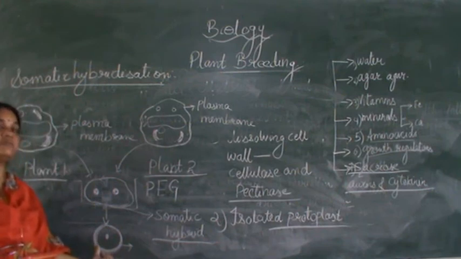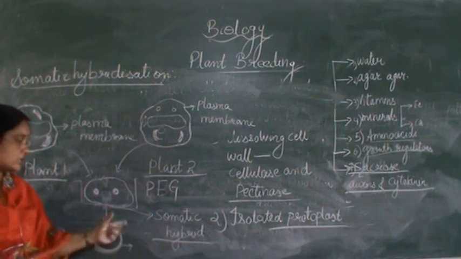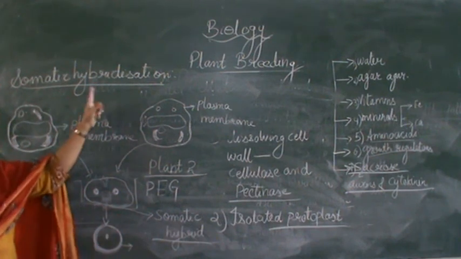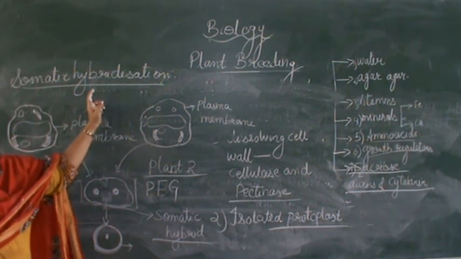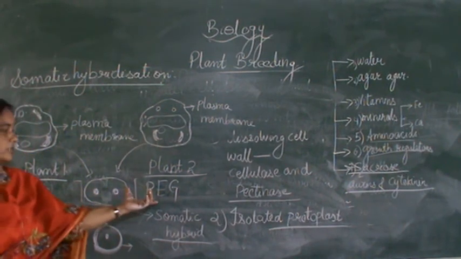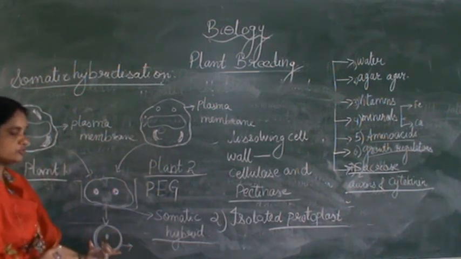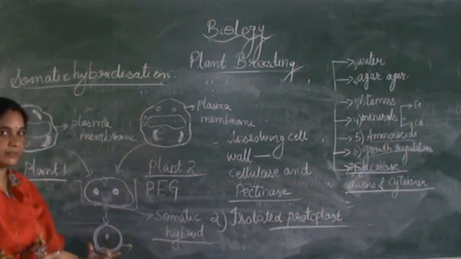This cell will further divide, and then it gives rise to a new plant. So this method is known as somatic hybridization, where isolated protoplasts are obtained from the plants and are made to fuse using polyethylene glycol. The cell wall is first removed, and then two cells are made to fuse to get a somatic hybrid.